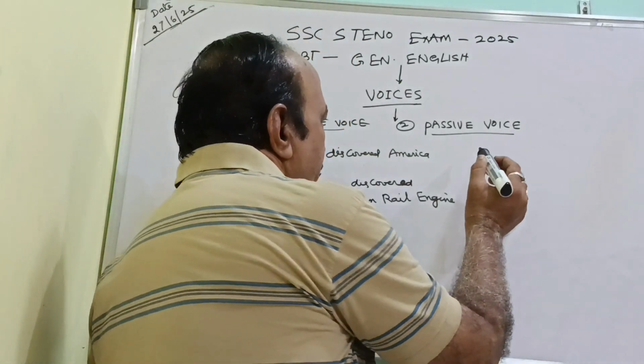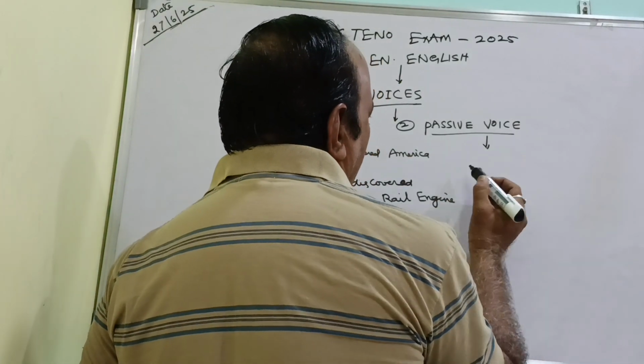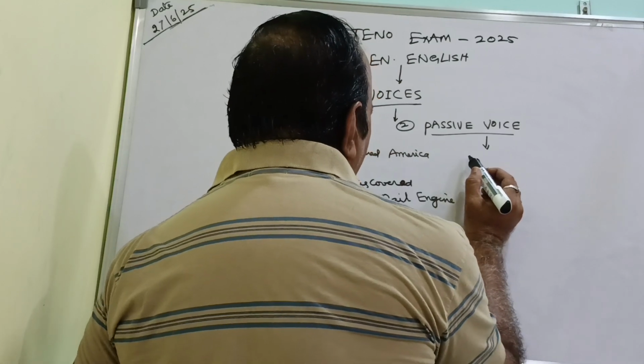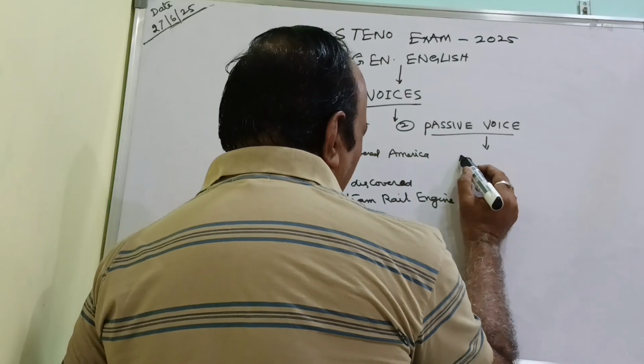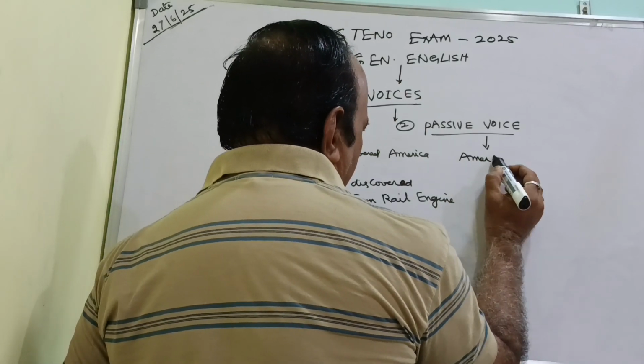Then we are coming to the passive voice now. What is in passive voice? I will give the example also.